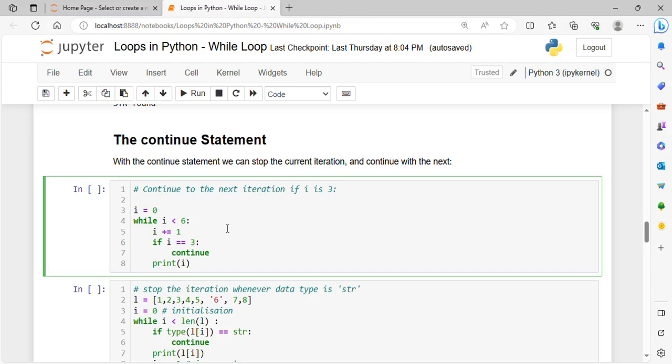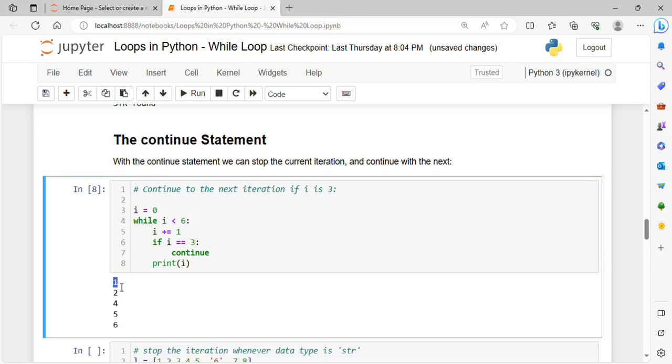If you see the execution, I'll execute the program first and then we'll see the details. You can see here 1 is printed, 2 is printed, 3 is not printed. Okay, 4 is printed, 5 is printed, 6 is printed. 3 is not printed. That means only the current iteration, when I becomes 3, is stopped, and the following iterations are continued as normal. I equals 4 is normal, 5 is normal, 6 is normal. So how it executes, let's see.